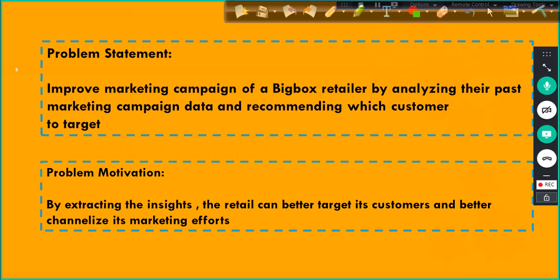Let's say you work for a leading big box retailer like Amazon or Walmart, and as part of this company, you are working for their marketing division. As a data scientist, they want you to explore the available data, the current and past data, and also they expect you to recommend which customers the company is supposed to target.